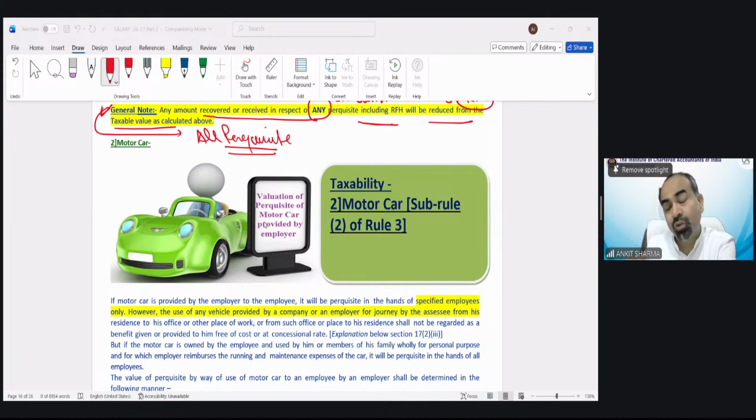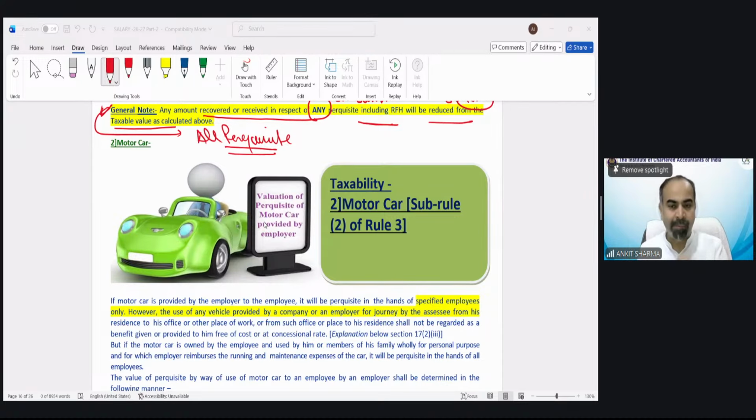And of course, you should also practice after the class. You should make this chart yourself. It will make all these provisions very clear to you, and you would automatically learn those provisions, because there are very similar kinds of conditions in this car perquisite. So first of all, you should understand the meaning of this car perquisite.